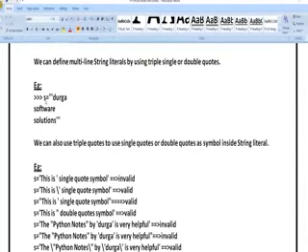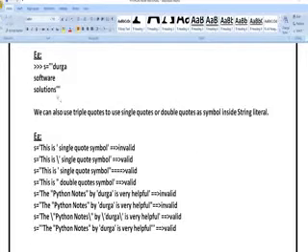So here you can observe an example: s is equal to 'Durga software solutions'. Here I have written it completely in triple quotes. No problem, triple quotes are also considered one of the string operations. So here let us see a few examples. What are the valid syntaxes and what are the invalid syntaxes?